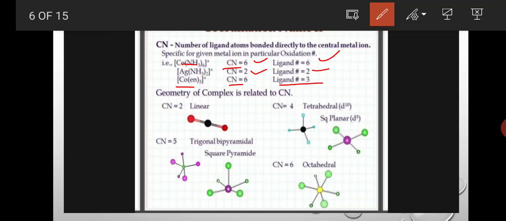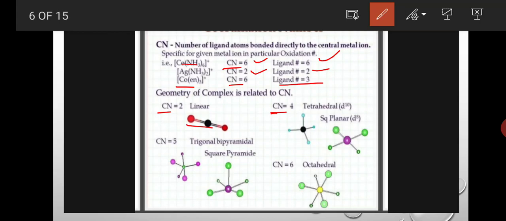The geometry of a complex is related to its coordination number. The complex compound's geometry is based on the coordination number. For example, if the coordination number is 2, the complex exists in a linear shape. If the coordination number is 4, there are two possibilities, either tetrahedral or square planar shape.